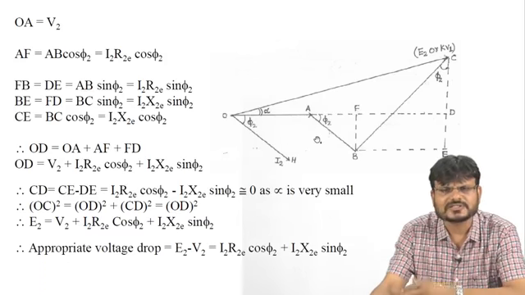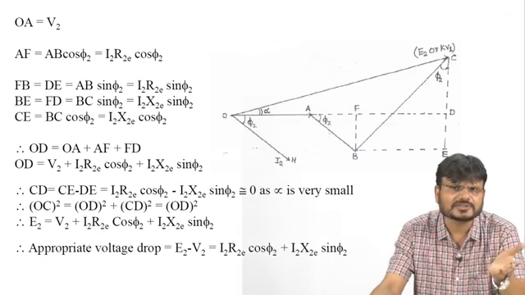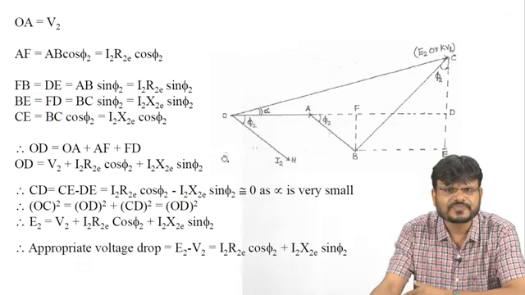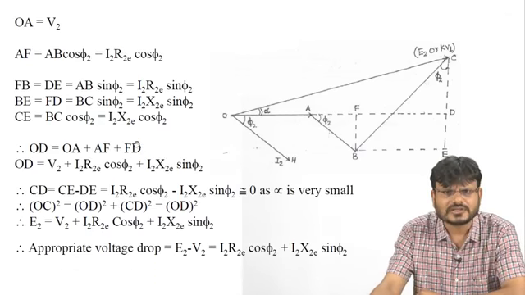The value of AF is nothing but the resistive drop that occurs at the secondary side, with all resistances referred to the secondary side. That is I2 R2E cos phi 2. Now the third term is FD, and the value of FD is I2 X2E sin phi 2.